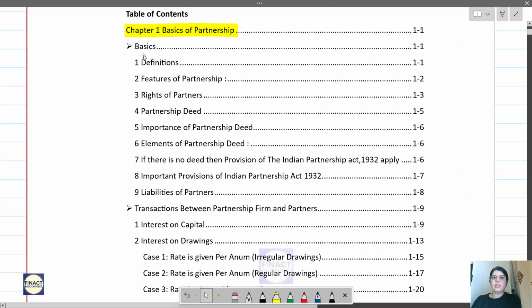We have finished with the basics, that includes your definition, then features of partnership, then we saw the rights of the partners, then partnership deed, what is a partnership deed, what is the importance of partnership deed, then what are the different elements of the partnership deed, that is how is that particular partnership deed prepared.